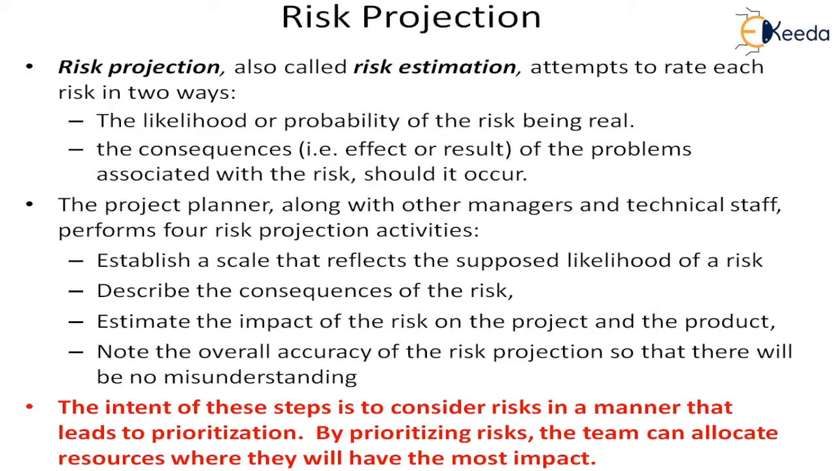The intent of these steps is to consider risk in a manner that leads to prioritization. Basically, there are so many risks in the project coming from different sources that we have seen in the last class. It comes from the business side, the project side, or the product side, and the product side means basically the technical areas. Therefore, it is almost impossible to consider all the risks. So only after determining the influence and the probability of the risk can we have a prioritization.